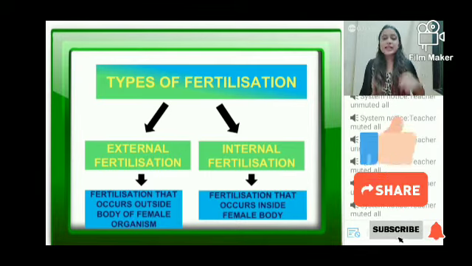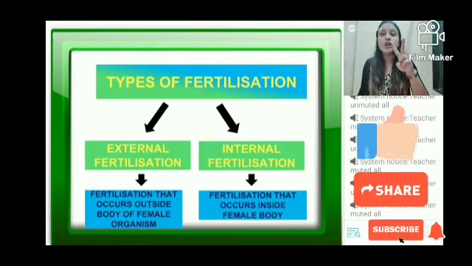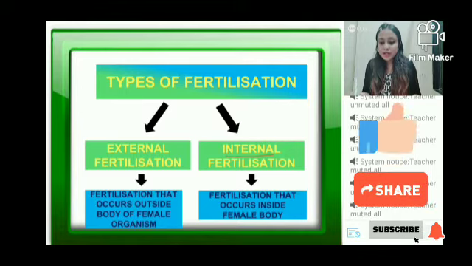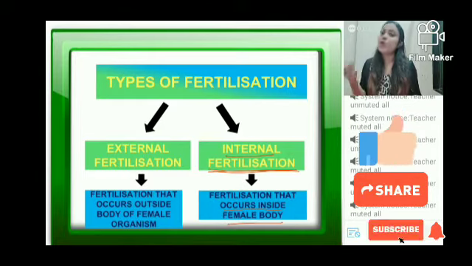And fertilization can happen in both ways. It can happen inside the body, like in case of humans. आपने देखा fertilization process happening inside the oviduct. And this type of fertilization is known as internal fertilization, where the fertilization occurs inside the body of the female, like in humans, as simple as that.